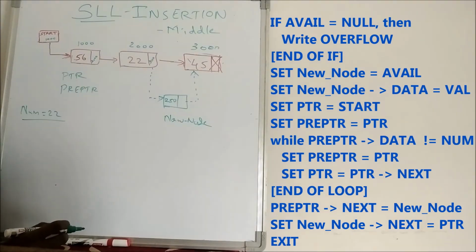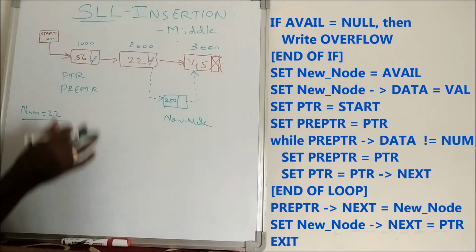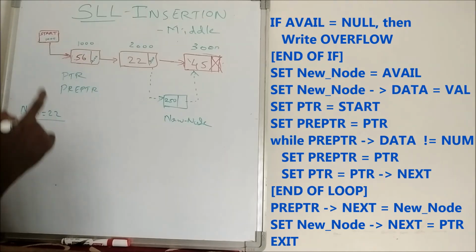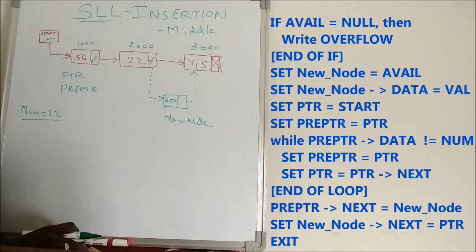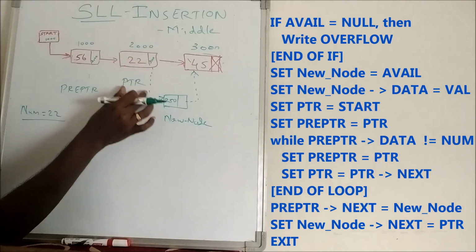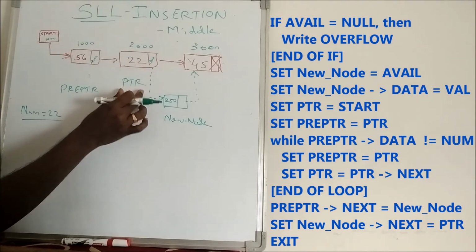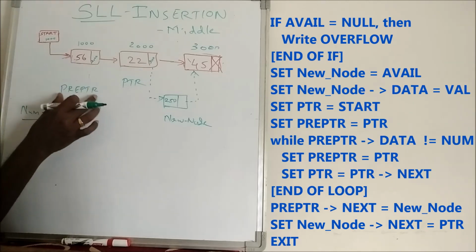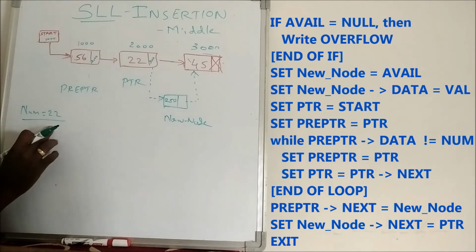You just see the code. Pre-pointer of data not equal to NUM. What is pre-pointer of data? Pre-pointer of data is 56. Whether 56 is not equal to 22 or not. True. Now what I have to do? Pointer is equal to pointer next, pointer will move to this place. Again once again the while loop. Pre-pointer data not equal to NUM. Still pre-pointer data is not equal to NUM.